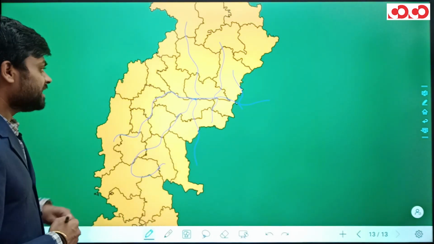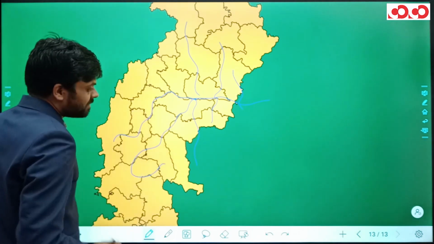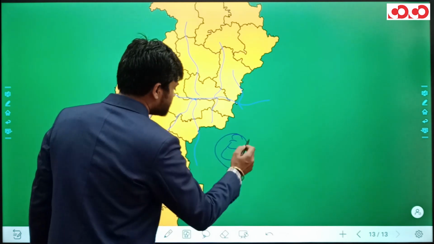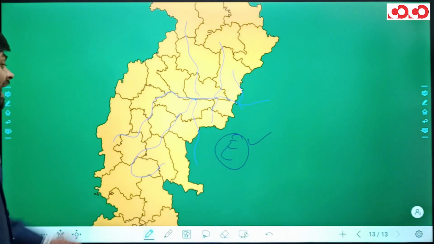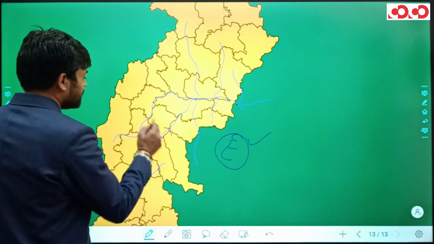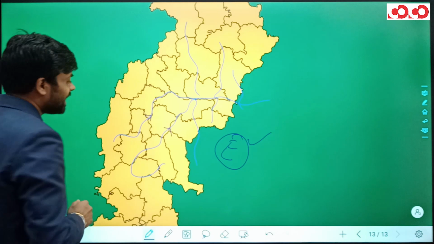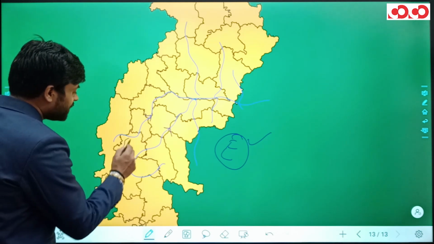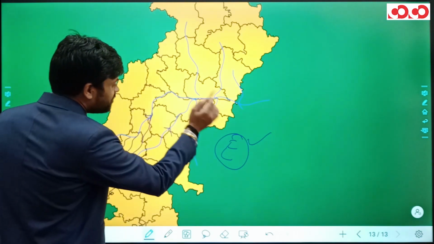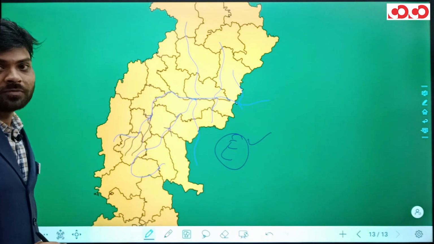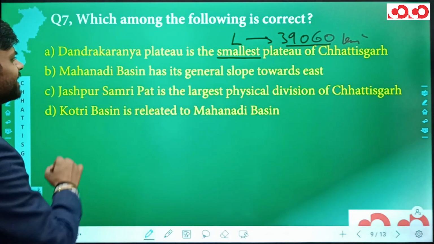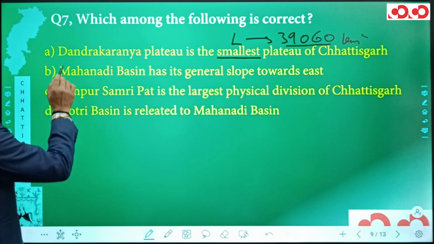So now we can see the major rivers in this Mahanadi Basin tend to flow eastwards. This we can tell with respect to the flow of major rivers like Mahanadi, like Shivnath, and some of the tributaries of Shivnath and Mahanadi also. So we can say that the general slope of Mahanadi Basin is in fact towards east only.